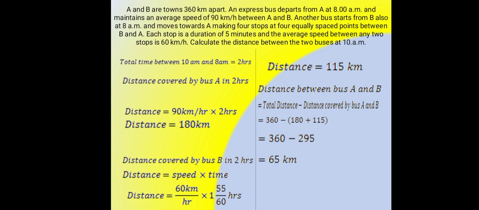It moves towards A, making 4 stops at 4 equally spaced points between B and A. Each stop is a duration of 5 minutes, and the average speed between any two stops is 60 km per hour. Calculate the distance between the two buses at 10 a.m.